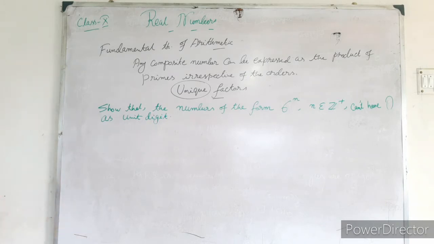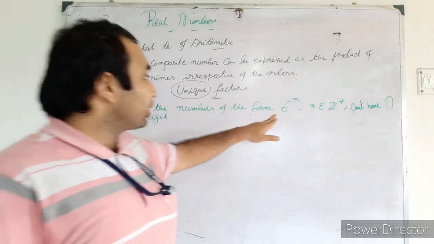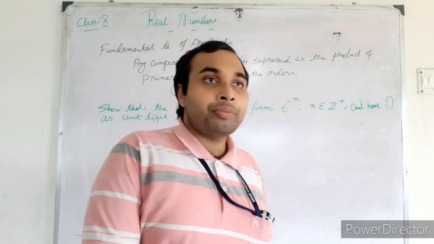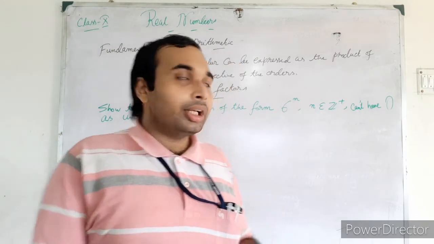Sometimes instead of 6 it can be given as 4, 8, then 16, like that.